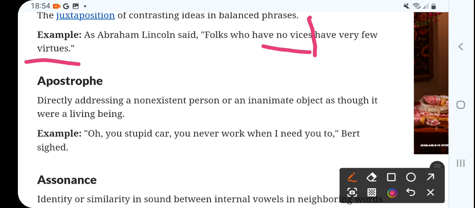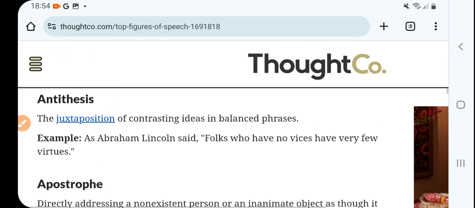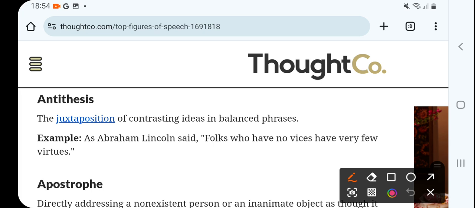So if you don't have vices, it means we are human beings, and it is said that to err is human. So a human being is full of a bundle of evils, right? Then folks who have no vices have very few virtues. So that's the vices and virtues, and that's why it's an example of antithesis, right? This is anti, opposite. This way you can remember antithesis.